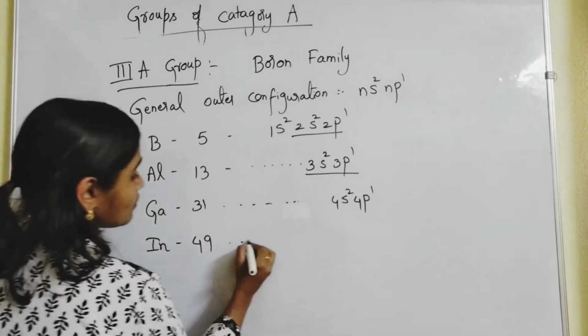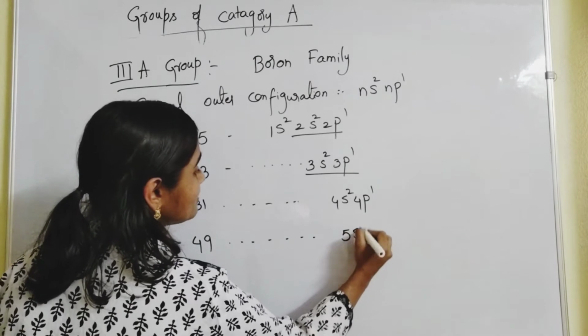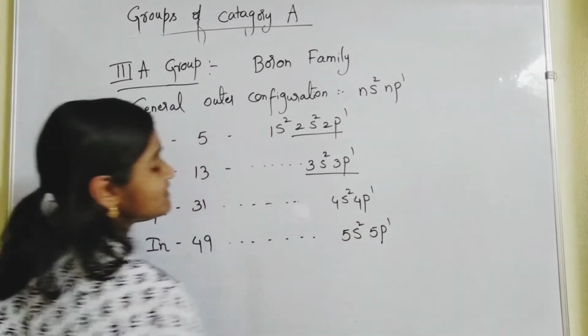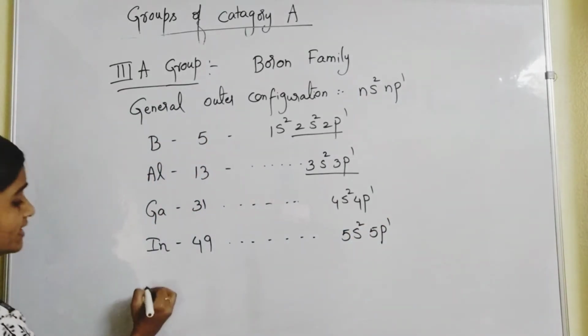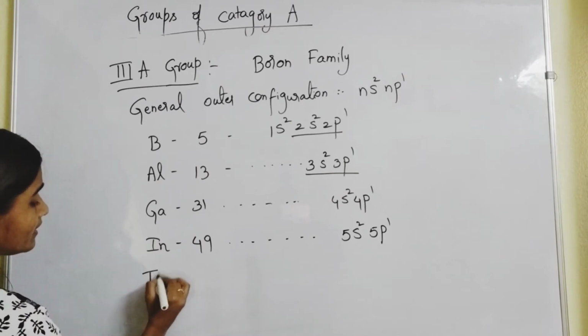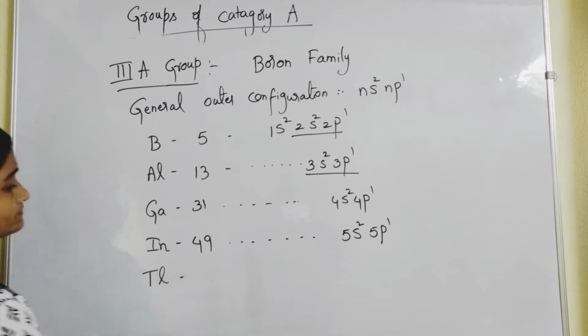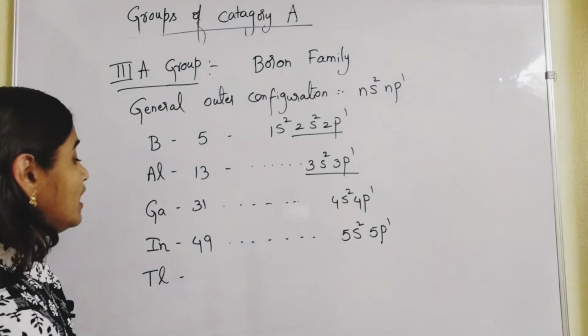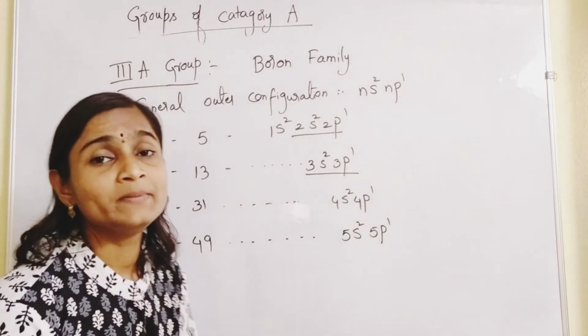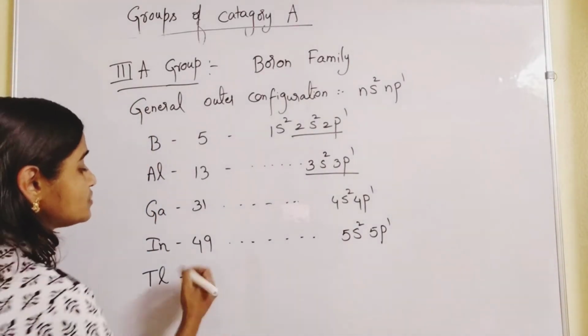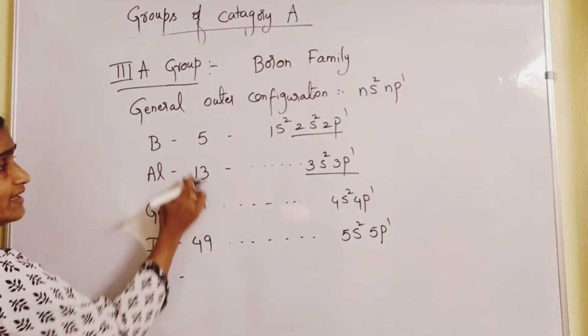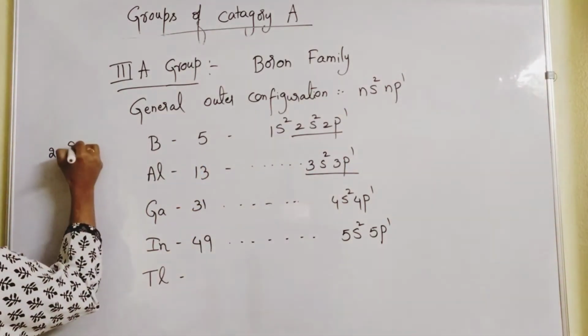Right? So here you will find it to be 5s2 5p1. Okay. And then thallium. Right? So the atomic number, you should add 32 for this. Keep adding. Periodicity you need to remember.